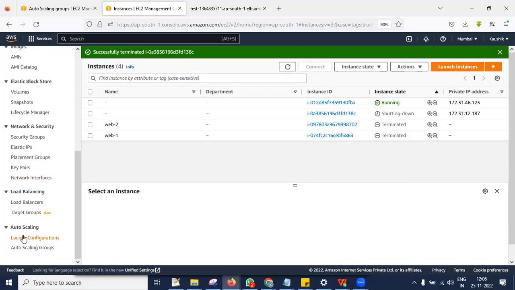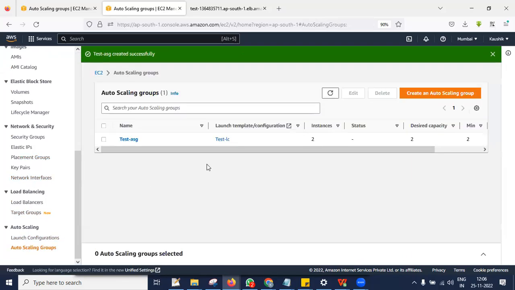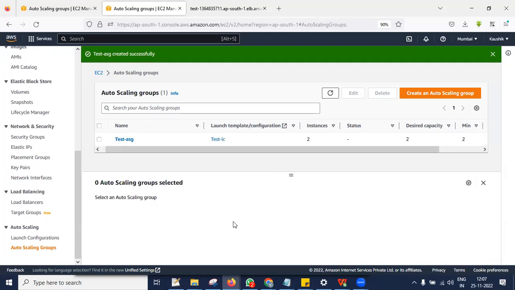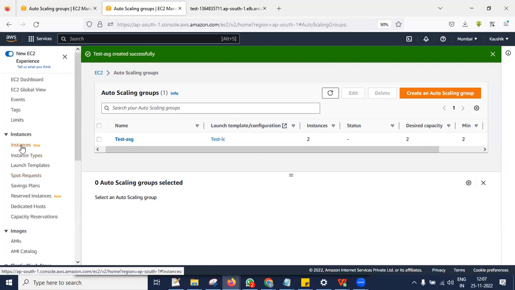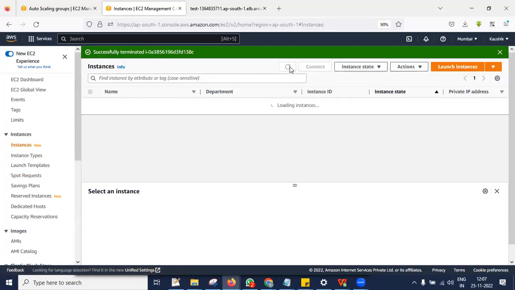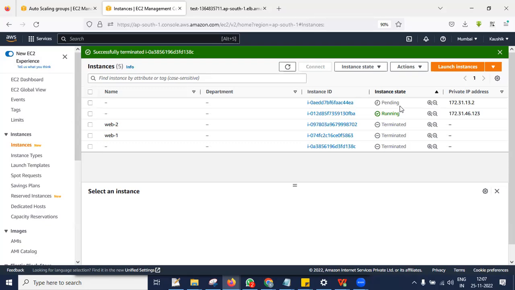Now what this auto scaling is going to do is check the health. It will take some 5 minutes. Within 5 minutes, it is going to launch one more EC2 instance and it will be attached to the target group also. Yeah, you can see here pending. It started creating.